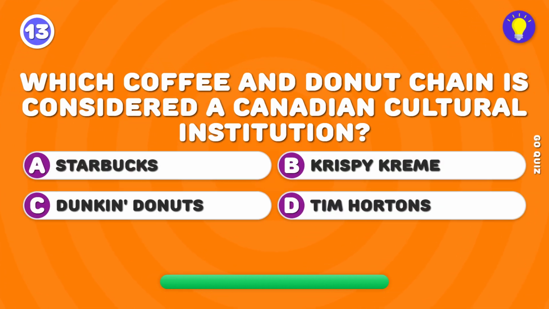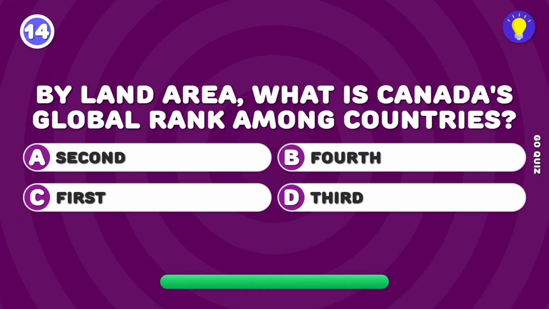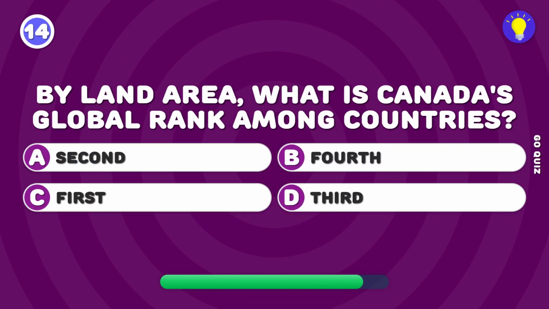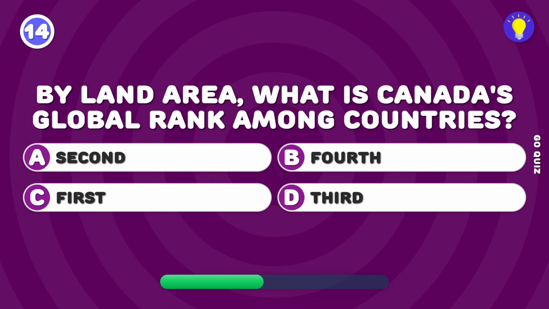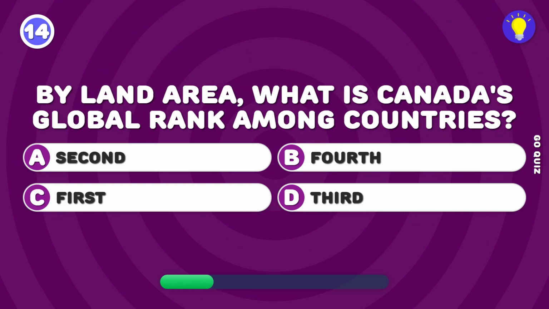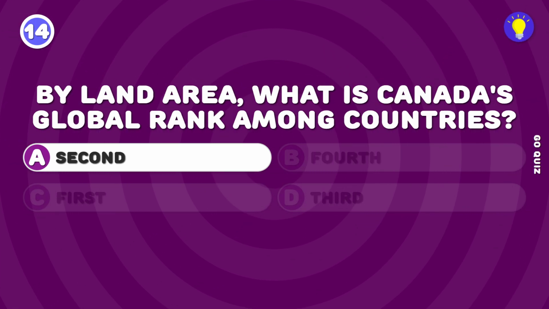Which coffee and donut chain is considered a Canadian cultural institution? Tim Hortons is a major Canadian cultural chain. By land area, what is Canada's global rank among countries? Canada is the world's second largest country by land area.